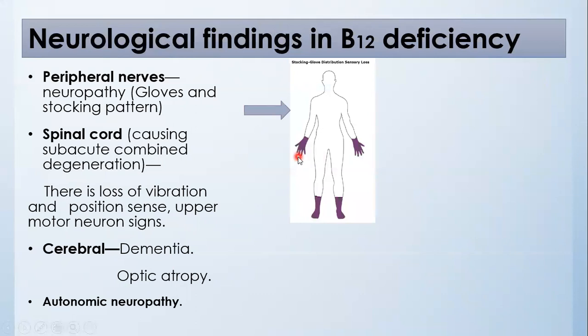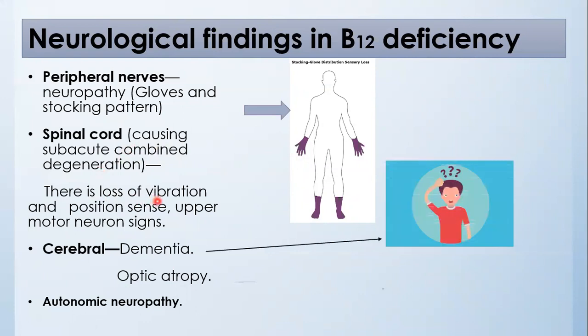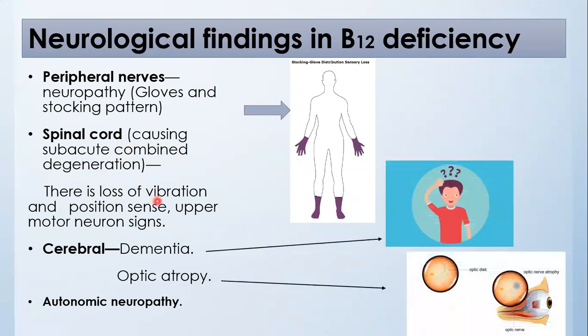Spinal cord involvement causes subacute combined degeneration. There is loss of vibration and position sense, and upper motor neuron signs. In cerebral involvement, there is dementia and optic atrophy.